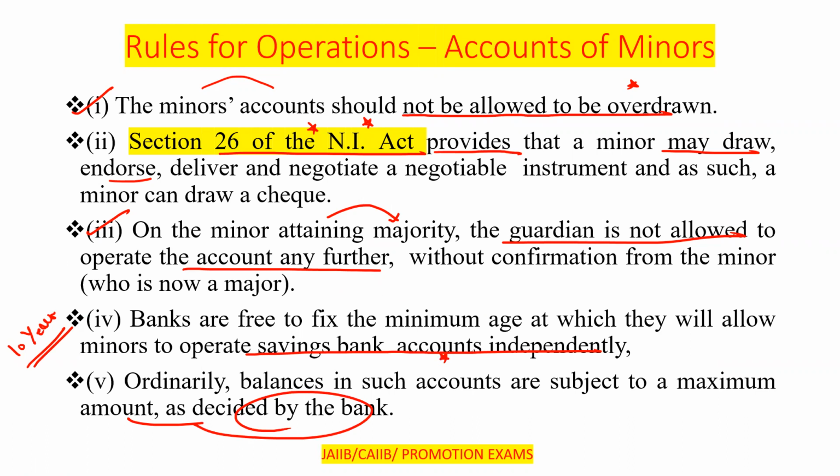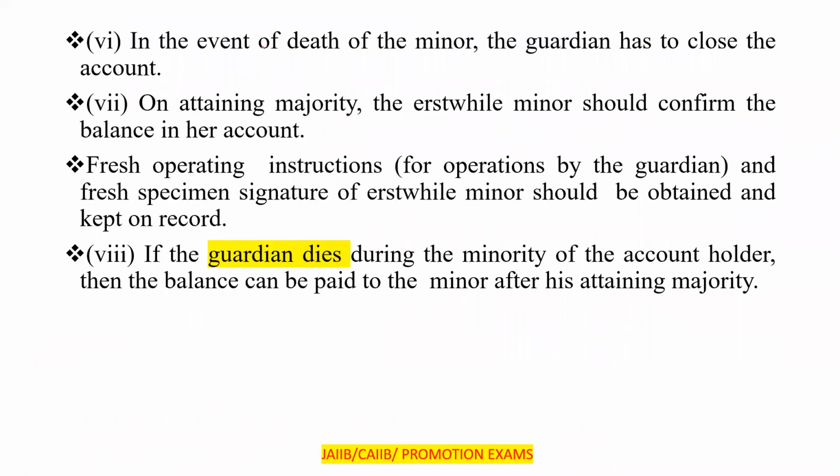Next one. In the event of the death, this point we have discussed at the starting. In the event of the death of the minor, if the minor expired, the guardian has to close the account. Clear? Then on attaining the majority, this is the first point. Next point, one more case arises, that is the death of the guardian, which we also discussed.